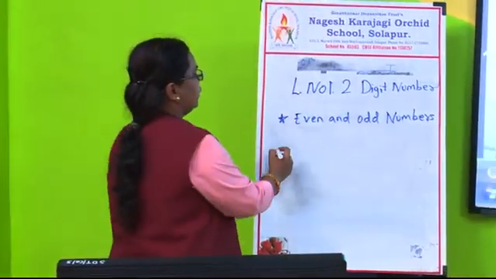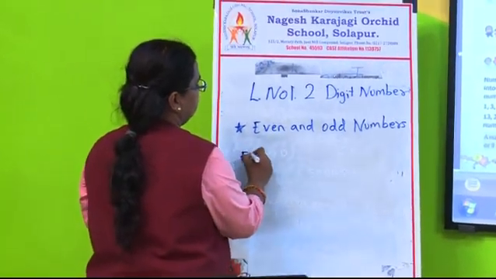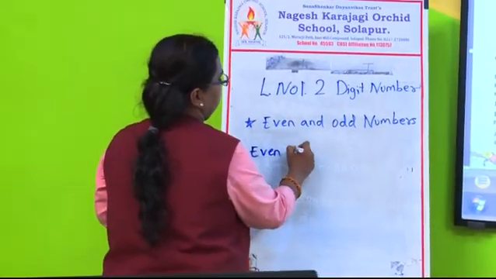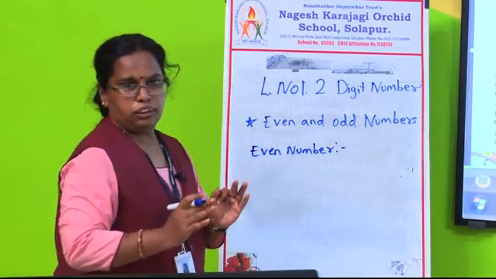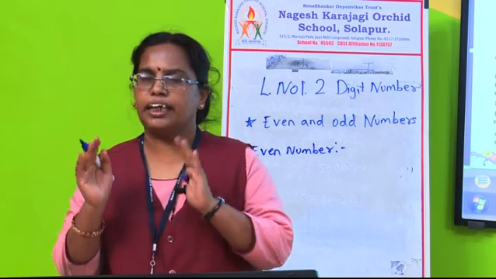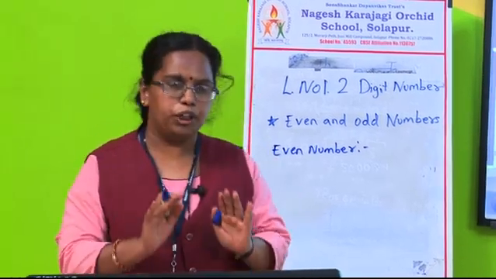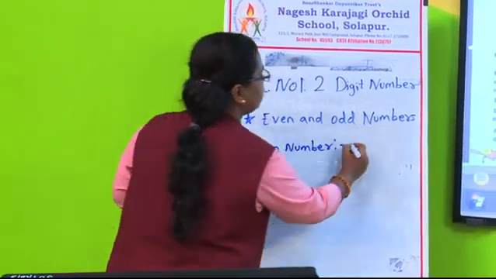Now we shall see even numbers. Even numbers are those numbers that can be put into pairs.